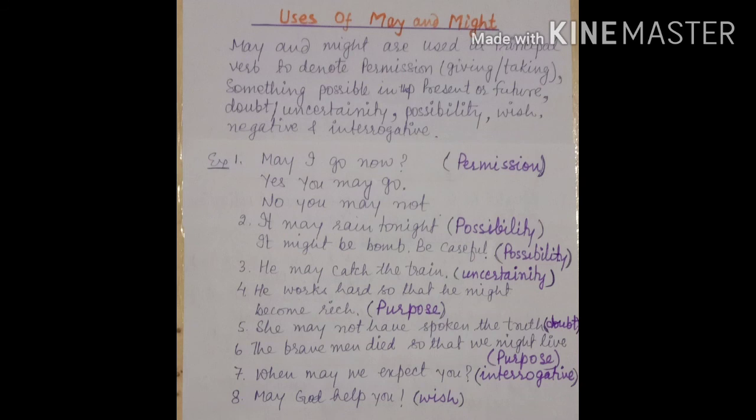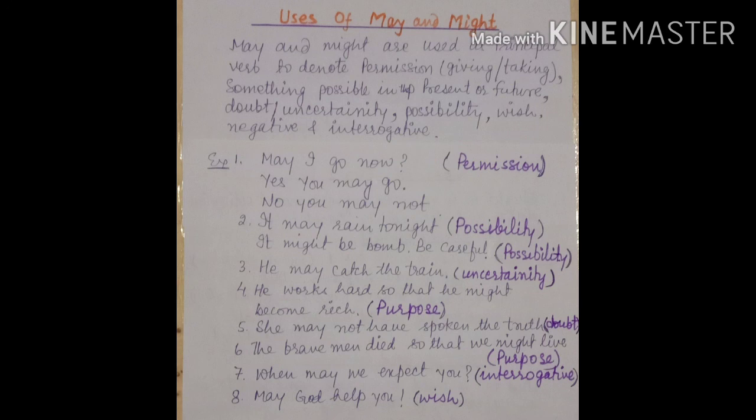Uses of may and might. May and might are used as principal verbs to denote permission, either giving or taking, something possible in the present or future tense, sometimes to express doubt or uncertainty, possibility, wish, negative or interrogative sentences.